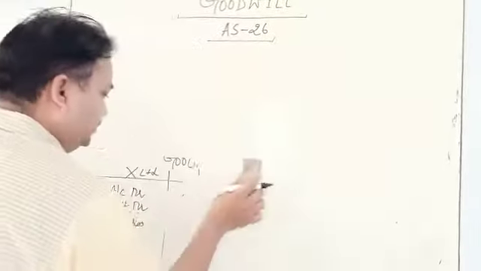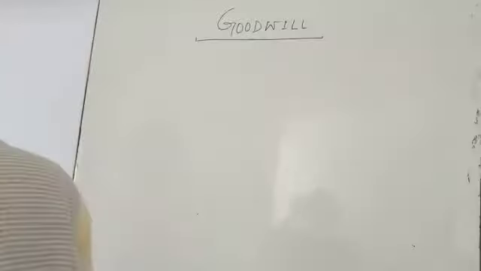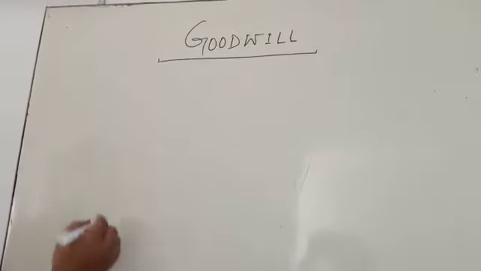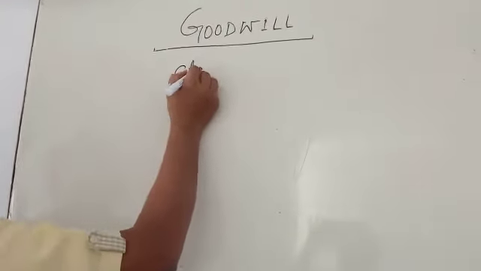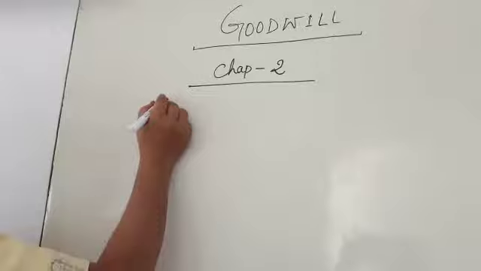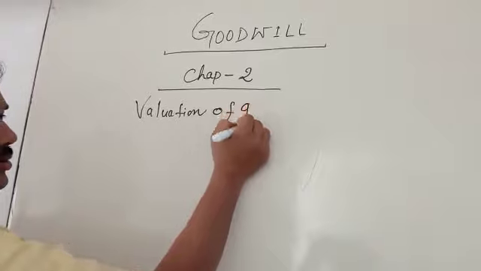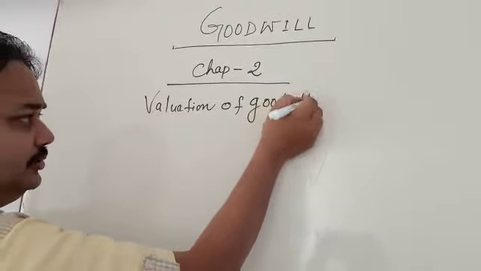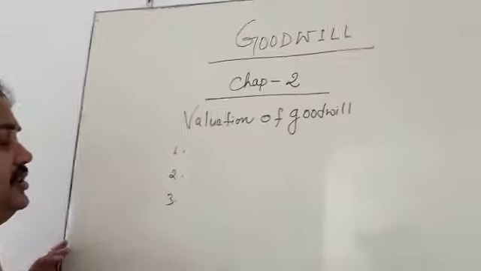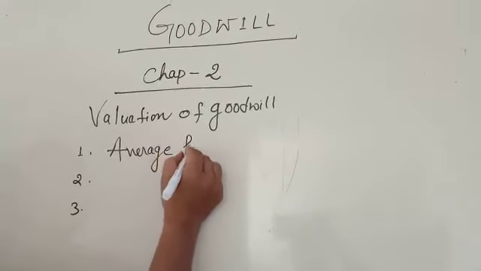In partnership, goodwill is a very important topic. But in chapter 2, what are we going to study? We are going to study valuation of goodwill. Valuation means calculation. Okay. There are 3 methods. The first method is the average profit method.